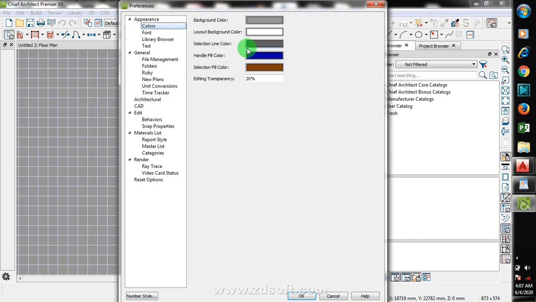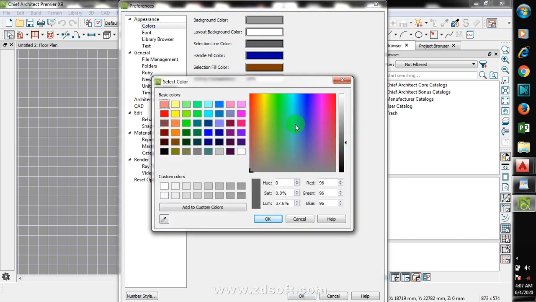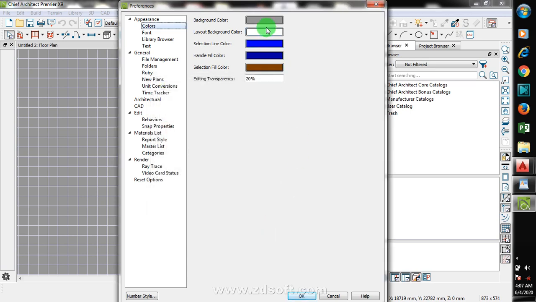You can see hand fill color. You can change your selection line color. You can change, look at your layout background color, okay, can be changed. Then your background color can actually be changed as well. You can see here we have something that looks more like a gray color.